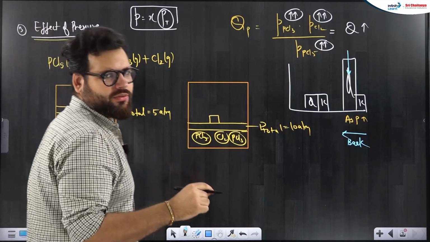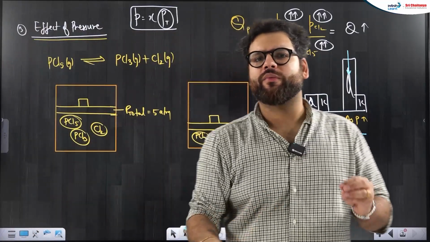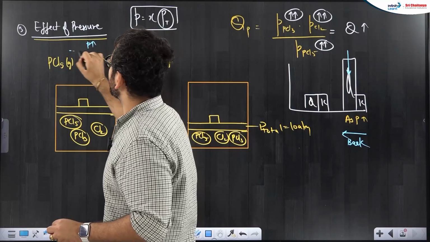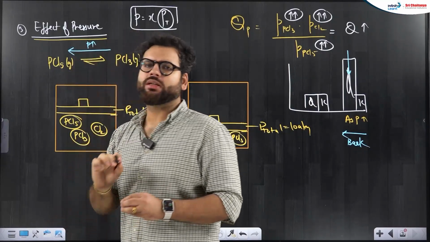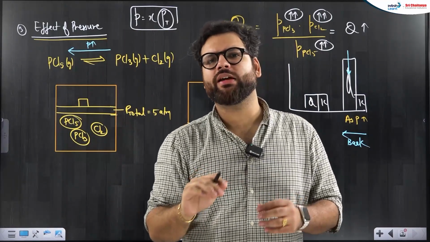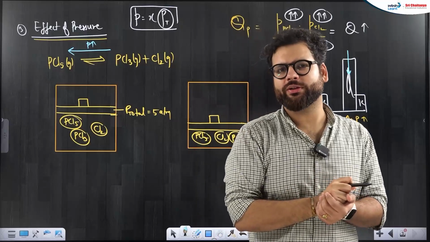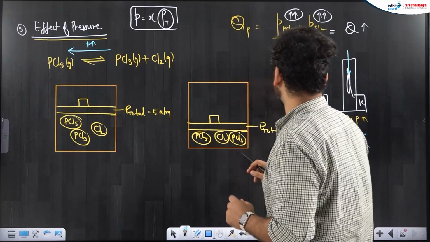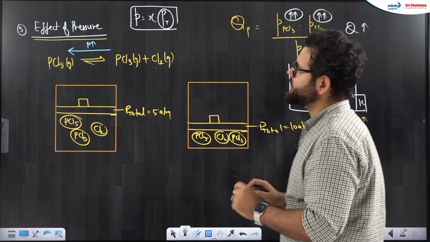Now just learn this, from now on always this will happen. Whenever you increase pressure, reaction runs towards the side where less gaseous moles are present.